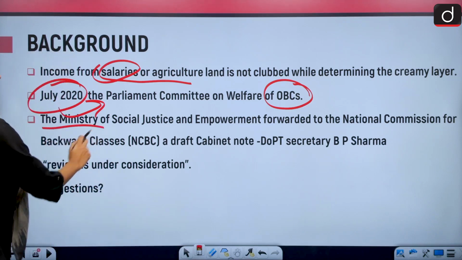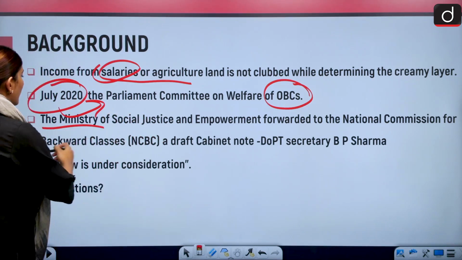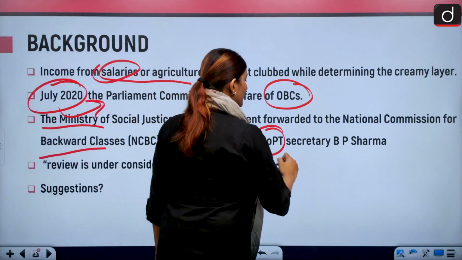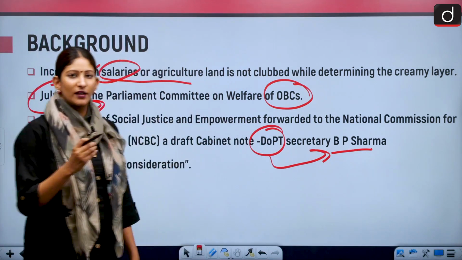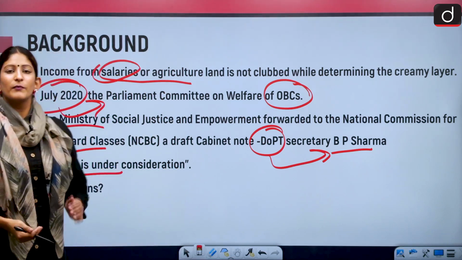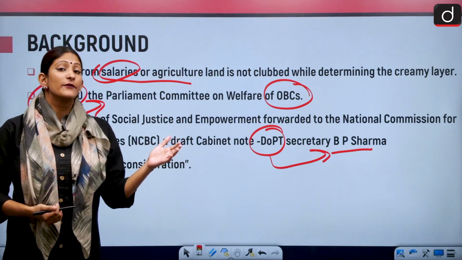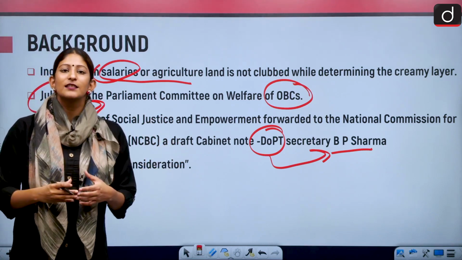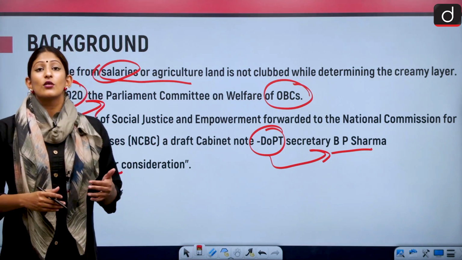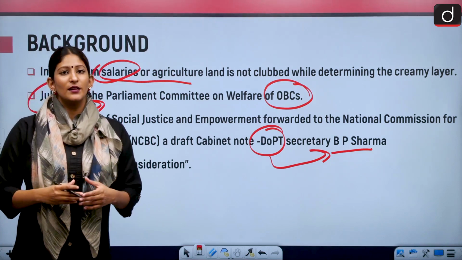So the Ministry of Social Justice and Empowerment forwarded to the National Commission for Backward Classes a draft cabinet note, which was based on the recommendation of the committee headed by the Department of Personnel and Training Secretary, BP Sharma. The review is still under consideration, because the suggested income threshold right now is 15 lakh per annum. But there is a consensus being built on 12 lakh per annum, plus, as I told you, taxable salary is also now being taken into account, but not agriculture income. That is also pending, so it is still being reviewed.